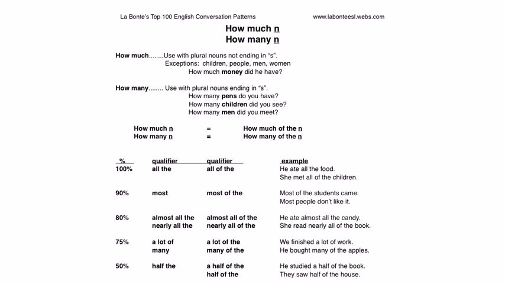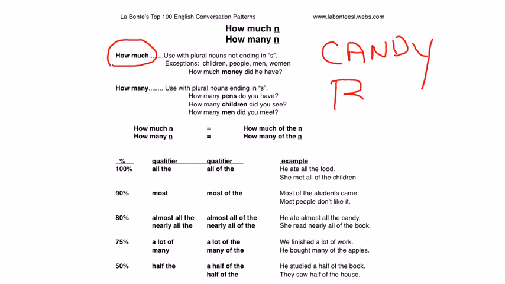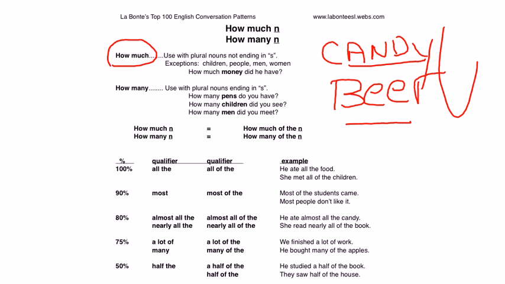For nouns not ending in S, how much is always used. How much candy did she eat? How much beer can you drink? These are plural nouns. They do not end in S, so how much is used.